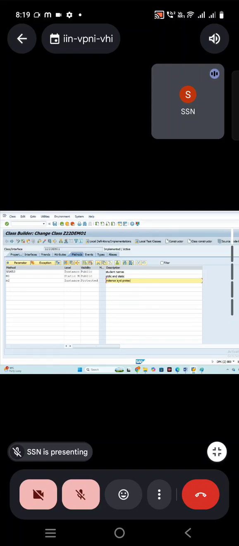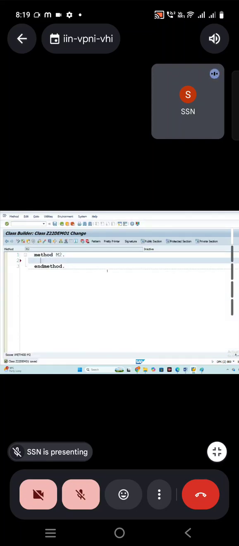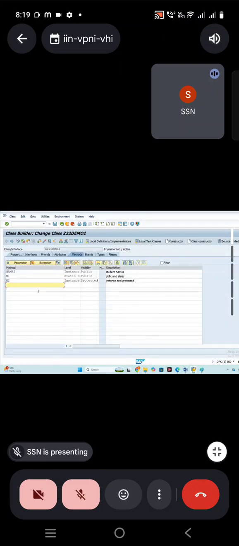Instance and protected. So copy this. I'm simply writing statements, only showing up to now. We'll see a little bit later how the parameters will pass. Come back. Then I'm creating one more method, which is instance and private.